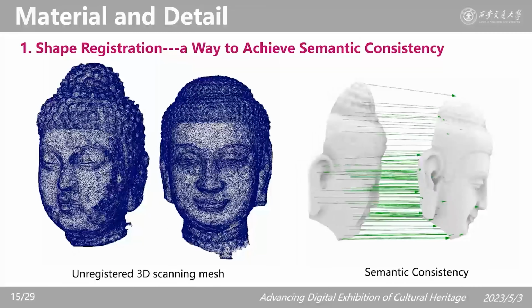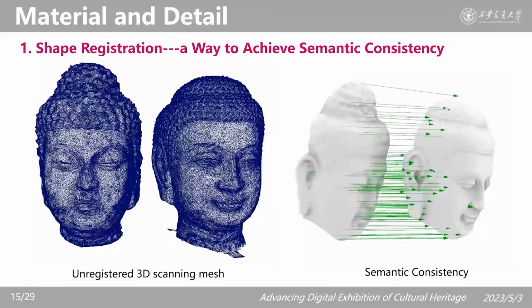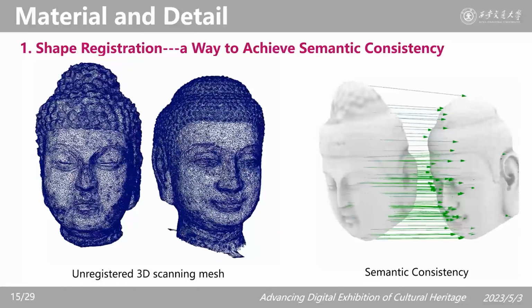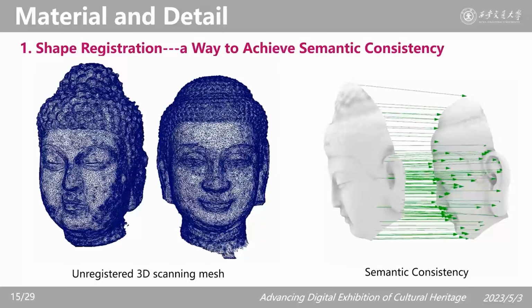Then let's have a look at how to achieve semantic consistency. We say that two shapes are in semantic consistency, or in dense correspondence, if they have the same topology structure and the corresponding mesh vertices lie on the same structural position of the shape.